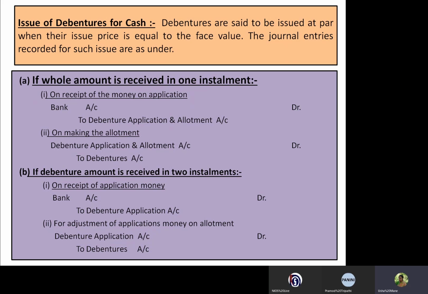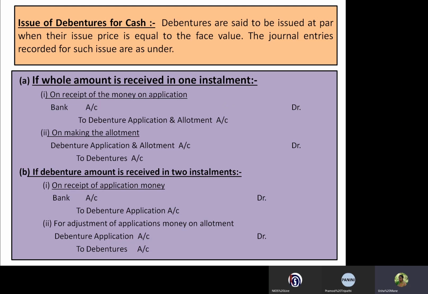Then if the company receives the amount of debentures in installments, the first journal entry will be: on receipt of application money, bank account debited to debenture application account, and for adjusting the application money on allotment, the journal entry will be debenture application account debited to debentures account.